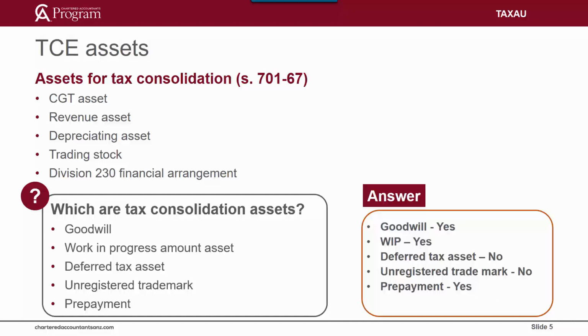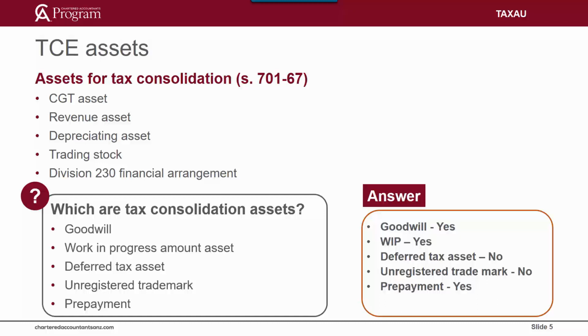It is a balance arising in the balance sheet due to tax effect accounting and is not an actual asset for income tax or tax consolidation purposes. An unregistered trademark is not a tax consolidation asset. It is a marketing related intangible asset that would not be considered to be an asset for income tax or tax consolidation purposes. Intangibles that are not recognised separately for taxation purposes are commonly included in the value of goodwill